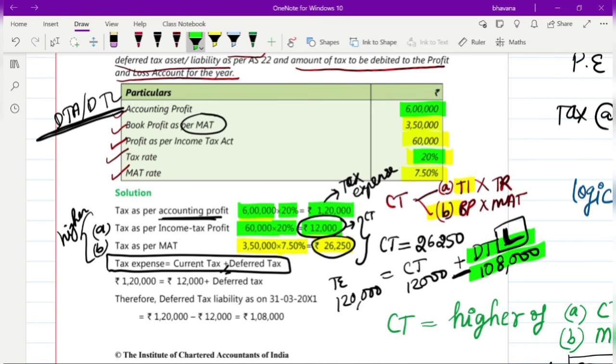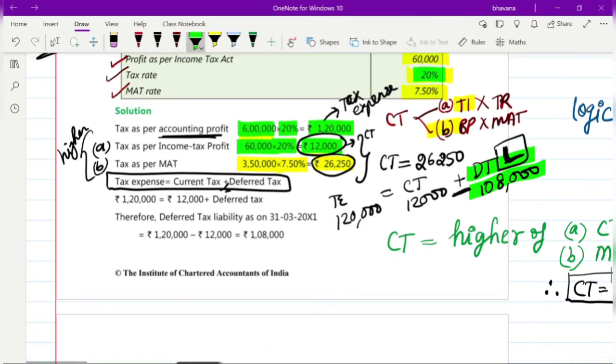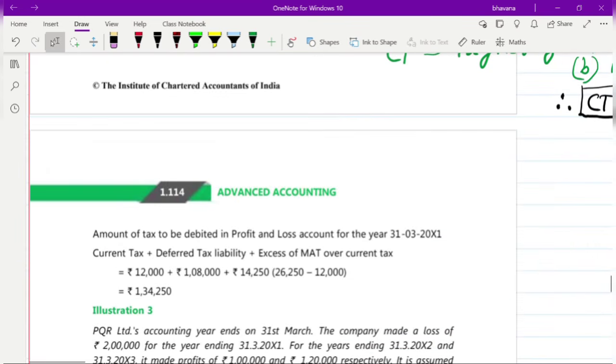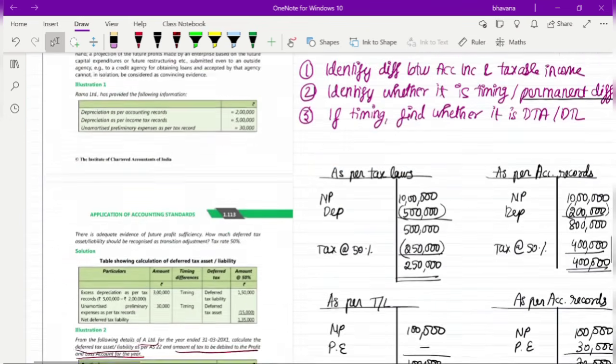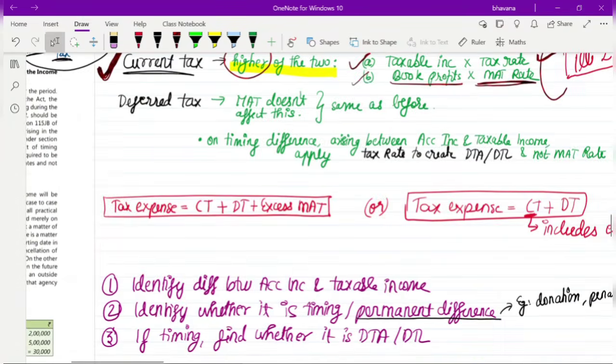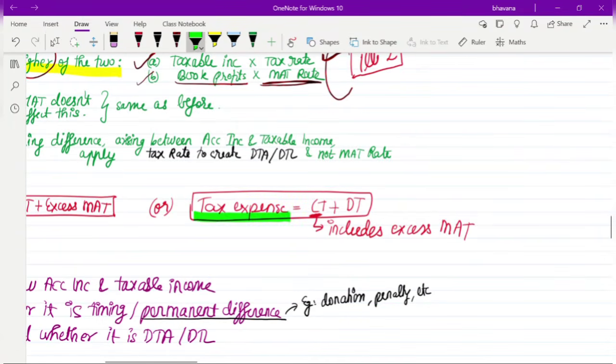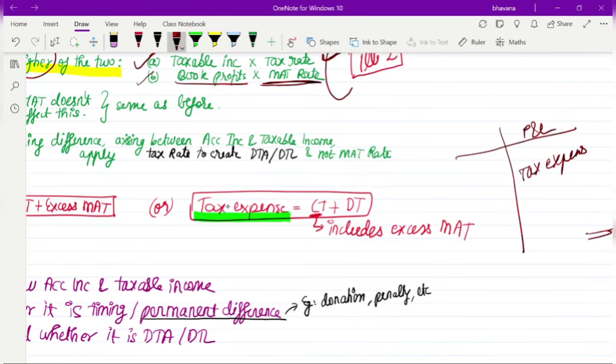So now we have found out the current tax as per MAT, and also we have found out DTA, DTL separately. Okay. So whenever you are finding out the amount that has to be debited to the profit and loss account, how will you do that? Whenever you are making your P&L account, what do you usually do? You do tax expense, whatever the total amount is. How will you find out? You will do current tax plus deferred tax liability. This is how you usually do.